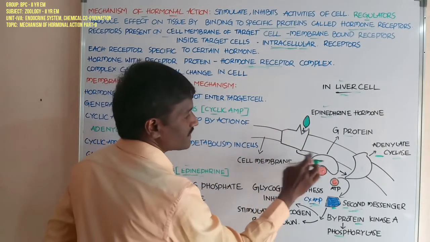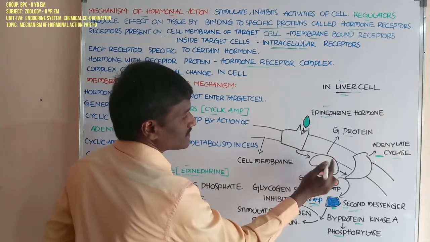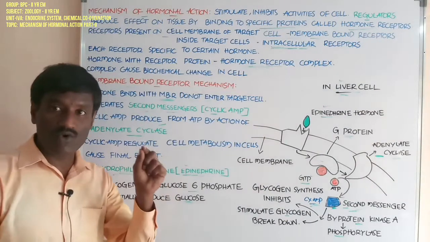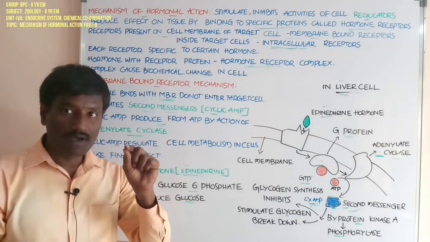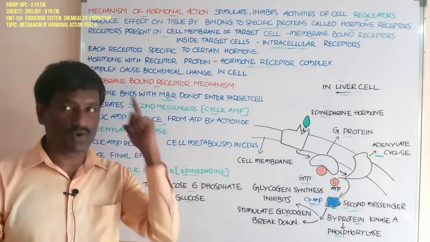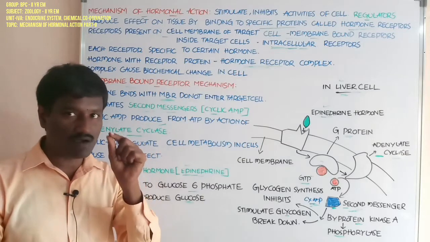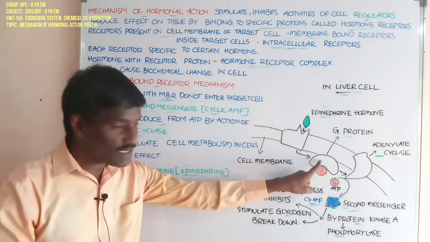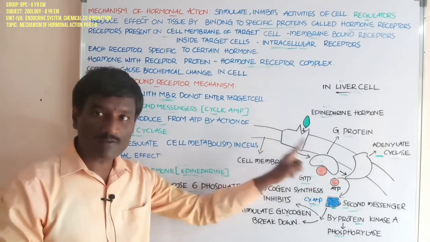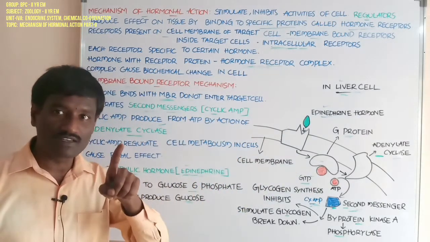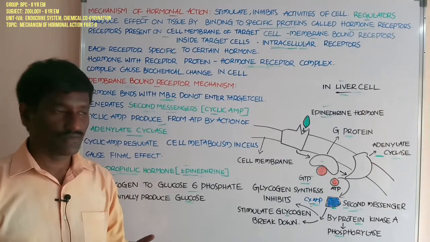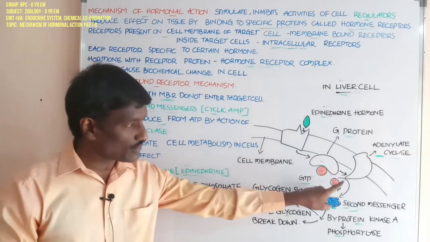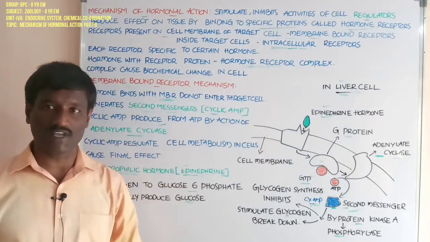The hormone-receptor complex activates the G protein. The G protein is a membrane-bound protein. It helps to transmit the signals from the hormone-receptor complex to the inner part of the cell.